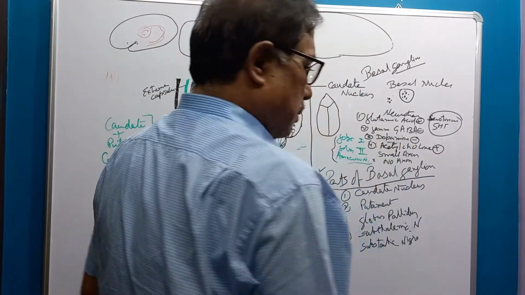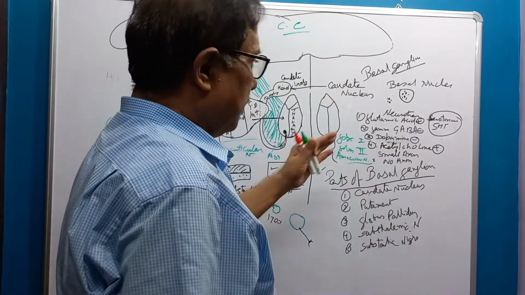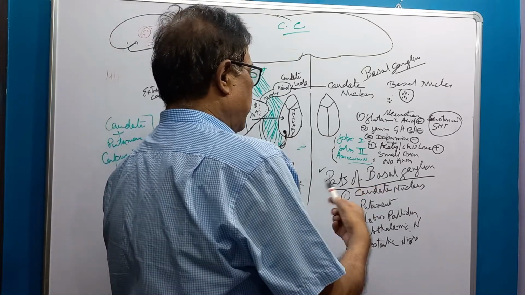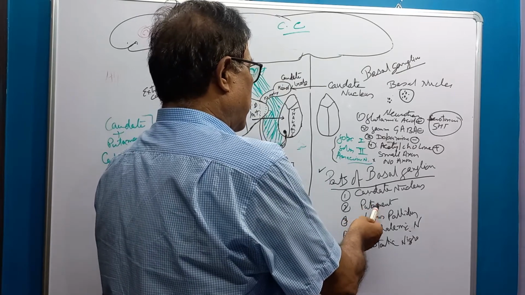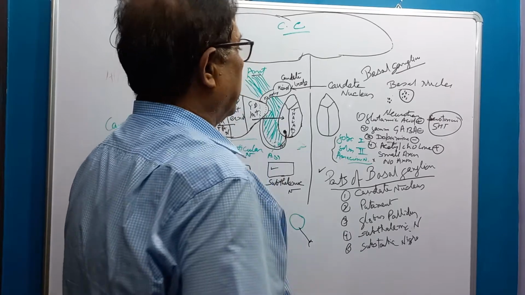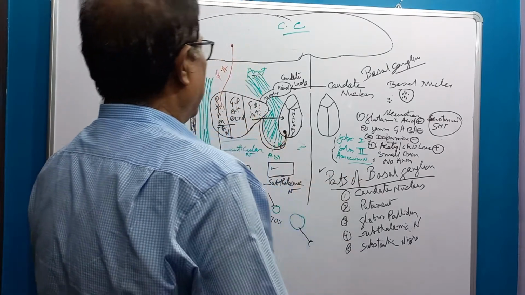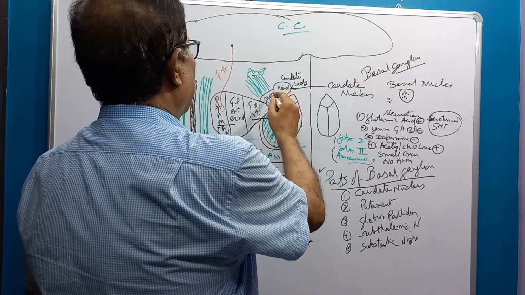So, in a nutshell, basal ganglion is not a good term, it is better to use basal nuclei. The nuclei present in the basal ganglia are the caudate nucleus, putamen, globus pallidus, subthalamic nuclei, and substantia nigra. The position of these nuclei is at the level of the thalamus.